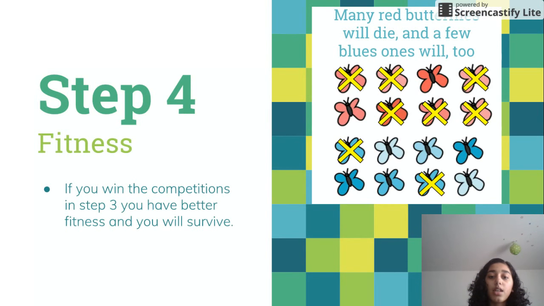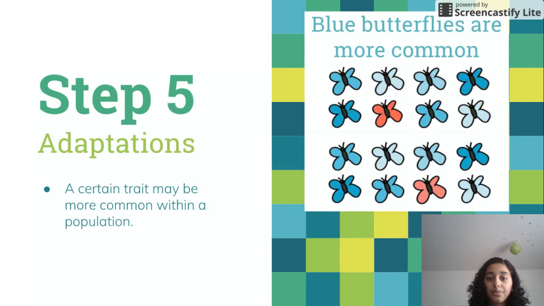Step 4. Some individuals will have greater fitness than others. Successful competitors survive, reproduce, and pass on their traits to their offspring. Basically, if you win the competitions in Step 3, you will have better fitness.